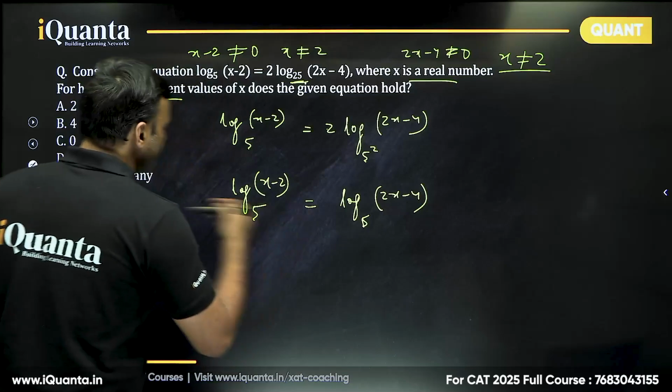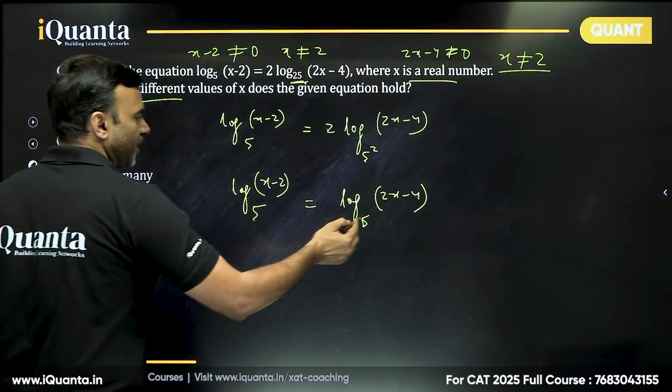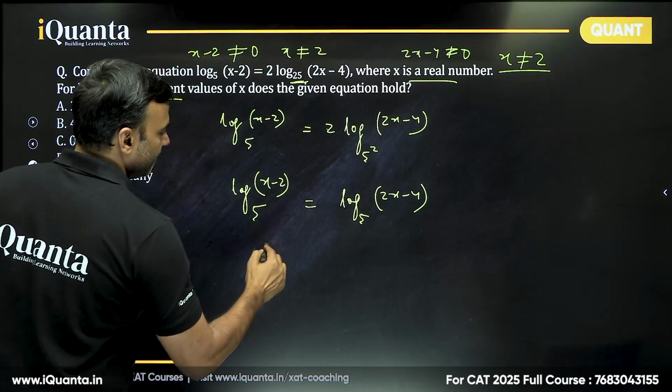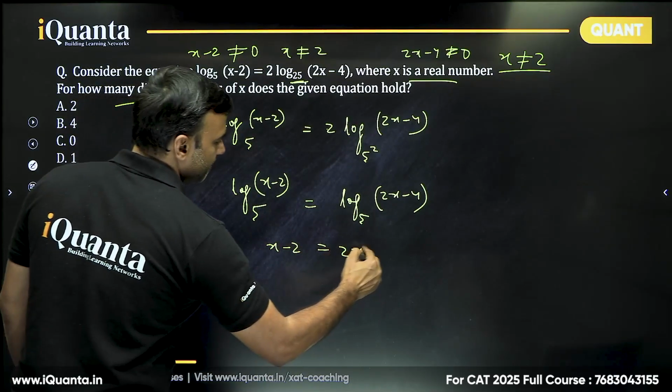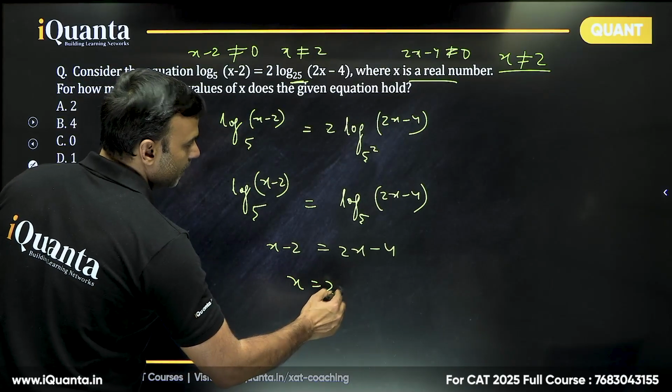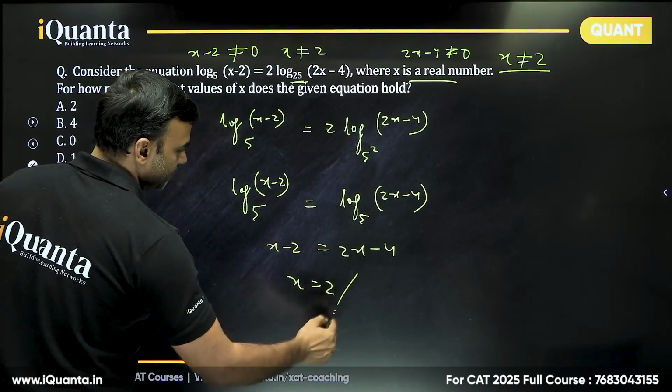So log to the base 5 on both sides. That means the quantity inside should be exactly the same, right? So we have x minus 2 equal to 2x minus 4. That means we have x equal to 2. But we have already said x is not equal to 2. So this is not valid.